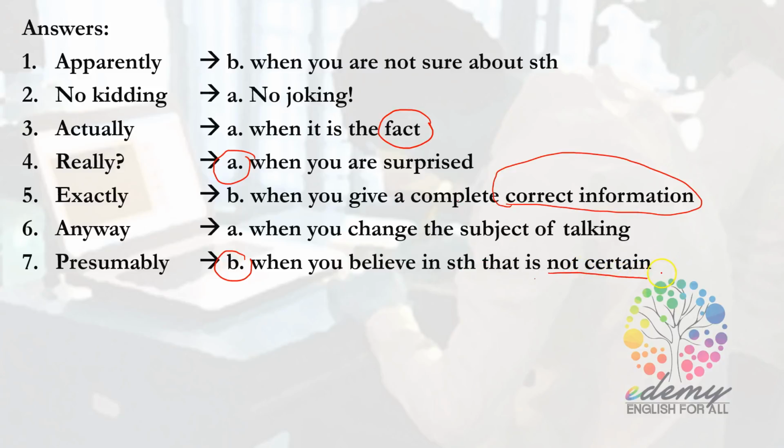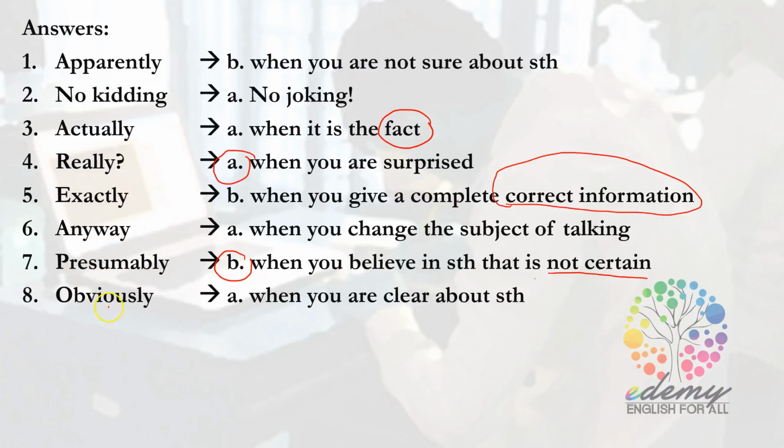Okay? So we move to another word, which is obviously. The answer for obviously is A. Obviously is used when we are clear about something. So let's look at the conversation. "Yeah, he is seeing the principal this afternoon. Obviously, he's going to deny it completely."